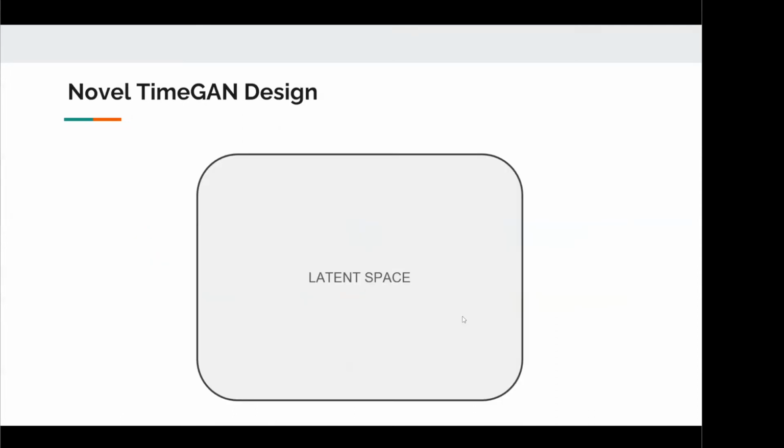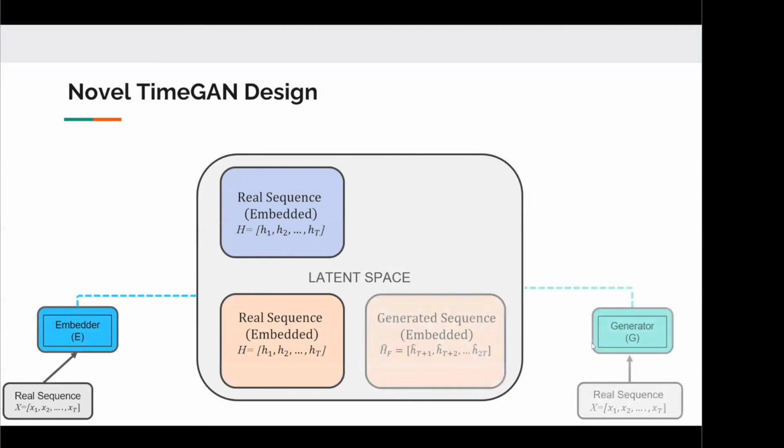So we propose this novel TimeGAN design that enables the TimeGAN architecture to forecast the closing prices. It uses the same components, the generator, embedder, recovery, and discriminator, and the three loss functions as the original architecture. However, instead of feeding the generator a random sequence vector, we propose that we feed in the real sequence X into the generator, similar to the real sequence that's being fed into the embedder. The output of the embedder is H, whereas the output of the generator is labeled HF hat.